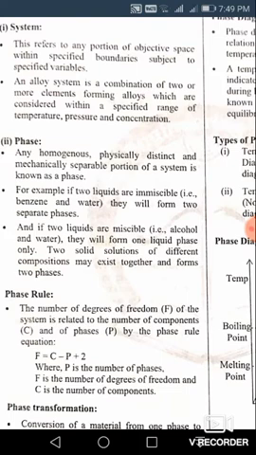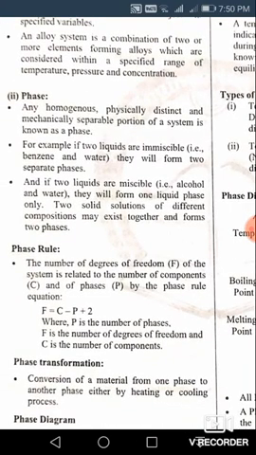Next, an alloy system is a combination of two or more elements forming alloys which are considered within a specified range of temperature, pressure and concentration. So, an alloy is basically a combination of two or more elements. For example, copper-zinc alloys, that is called brass, and copper-tin, bronze, etc. So, a combination of two elements is known as an alloy, and we will see more about alloys in the next chapters.